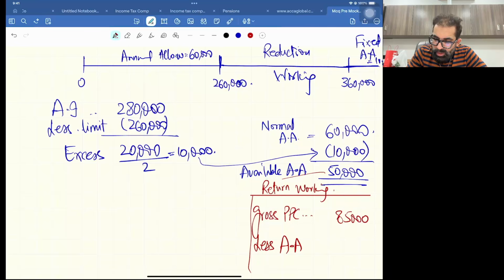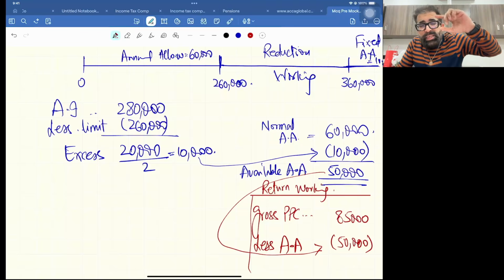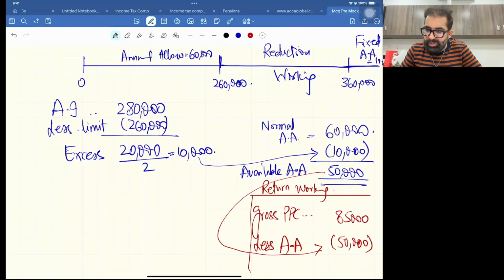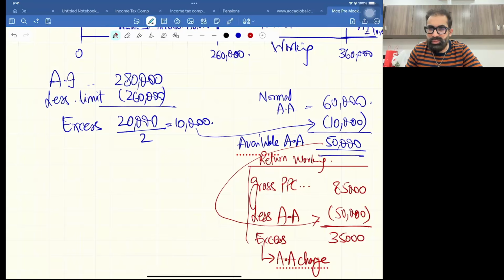Tell me, how much is the available annual allowance for this question? It is 50,000. As a student, you may ask, sir, is there any brought forward unused annual allowance? No, the examiner has clearly stated no. So how much is the excess? You stepped out, remember my word. So for this excess, you need to pay annual allowance charge.